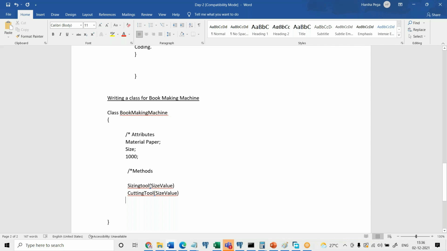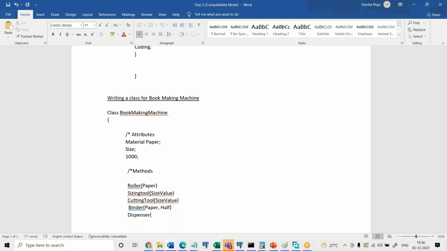Roller is the first one actually. So the first one is roller, and it will take paper as an input attribute. Okay, and what else are there? Binder. So this will also take paper, and half, it will consider half of it, and it is going to bind it. And once this has been done, so dispenser.